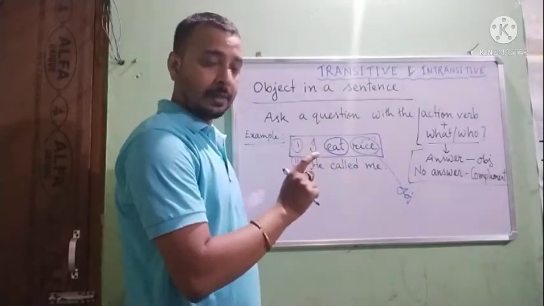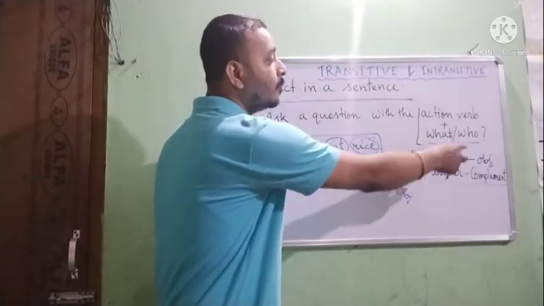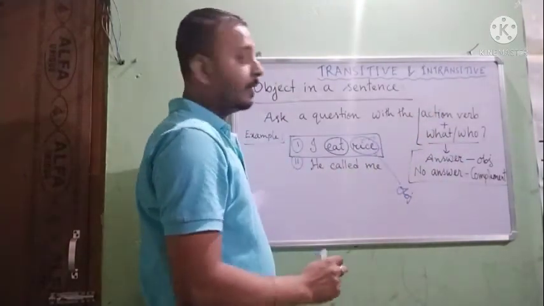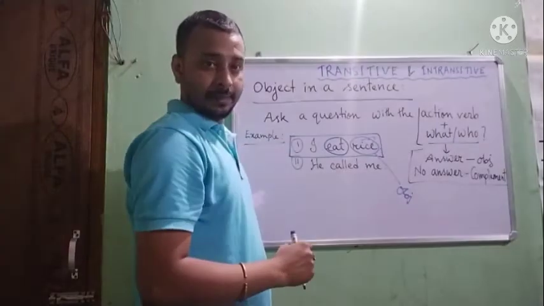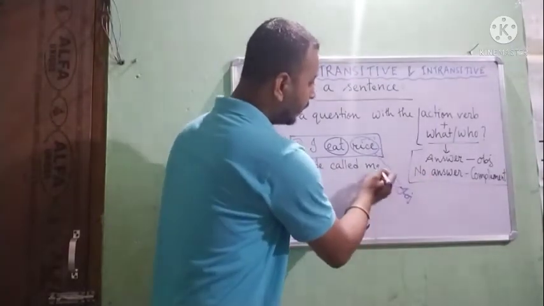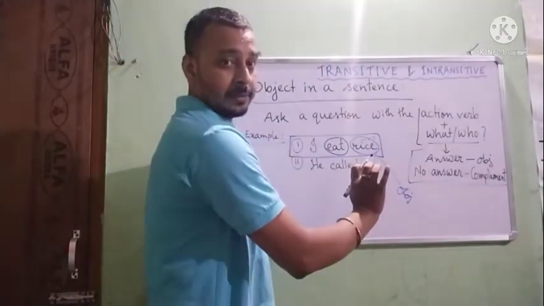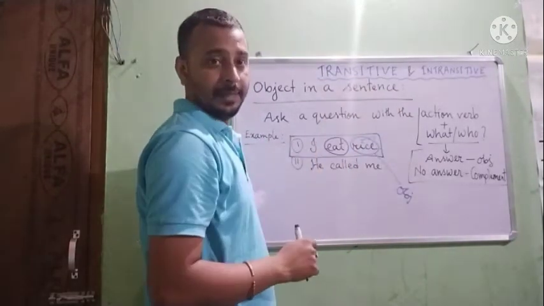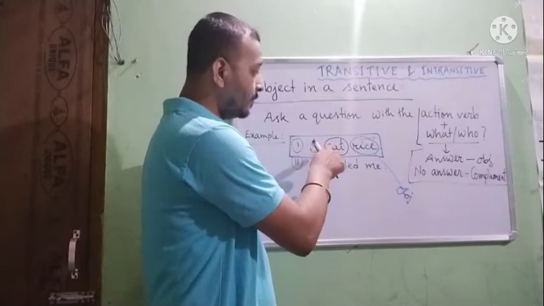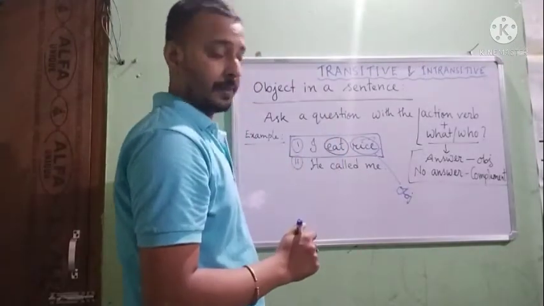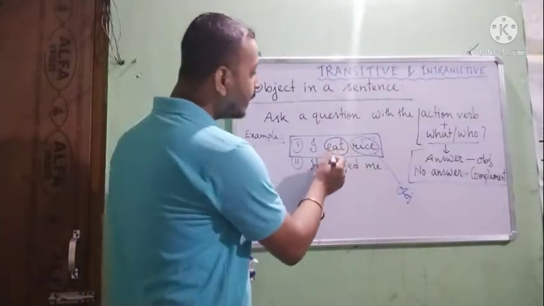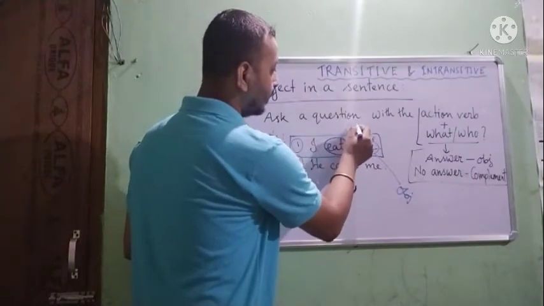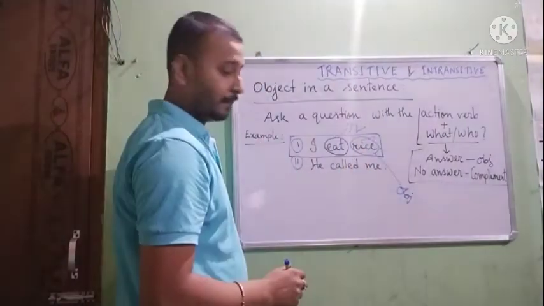Sometimes if we don't get an answer to the question with what, then we should ask with who. If then also we will not get an answer, then there will be no object in the sentence. And if there will be no object, then the verb in the sentence will be intransitive. If there is an object, then the verb will be transitive. Okay. So eat is a transitive verb here because rice is the object.